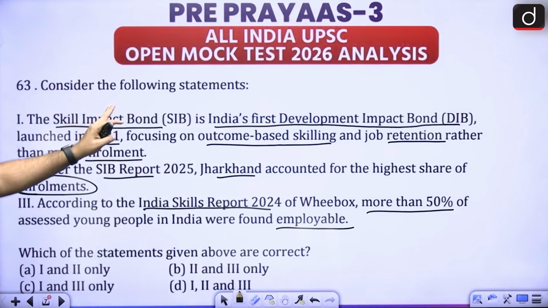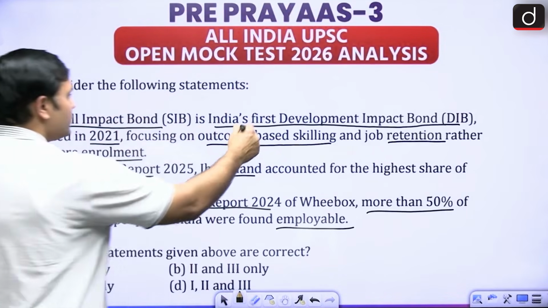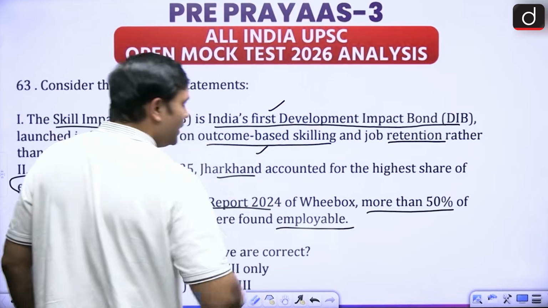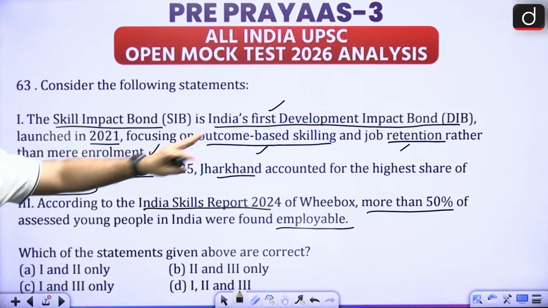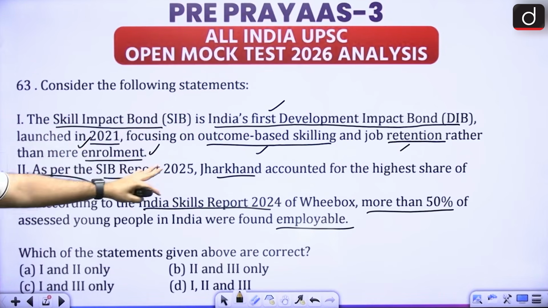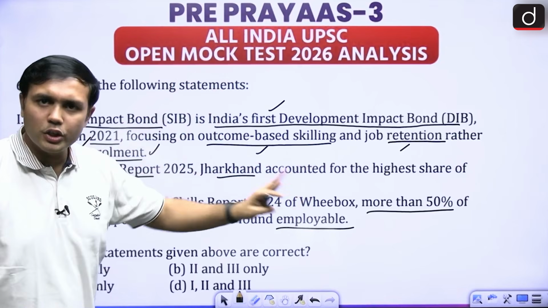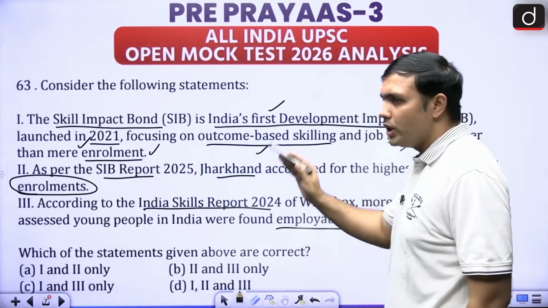So this is saying that Skill Impact Bond is India's first development impact bond, all right? And it is talking about outcome-based skilling, job retention rather than enrollment. All of these things are correct, and it was launched in 2021, all right? So all of these things are correct. As per the SIB report, Jharkhand accounted for the highest share of enrollments. This is also correct. This is purely data based.